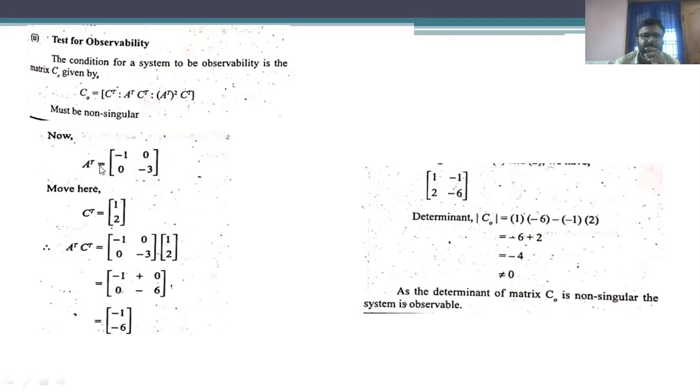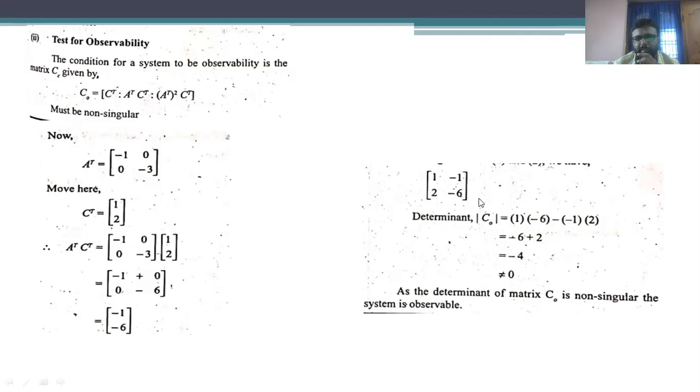Therefore, A complement matrix is the transpose of that particular matrix, and C complement matrix is converted from row matrix into column matrix. Therefore, the observability matrix is framed as 1, 2, and -1, -6.